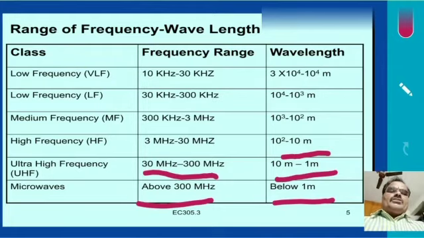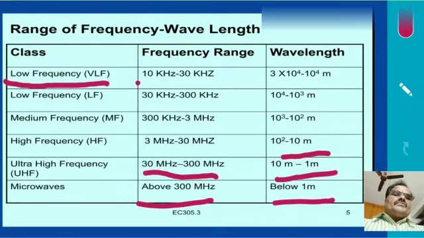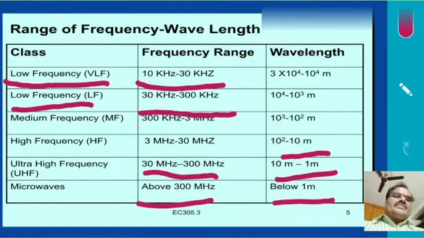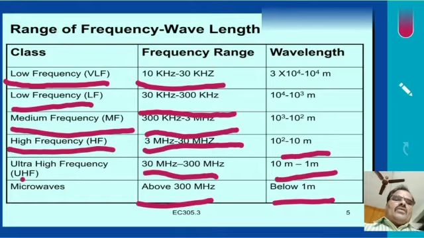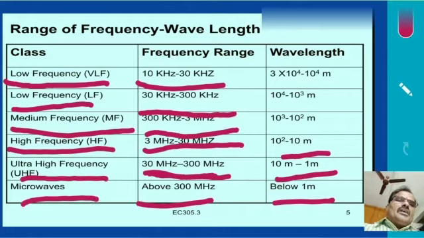Once again, the frequency ranges. Low frequency, LF, 30 kHz to 300 kHz. Medium frequency, 300 kHz to 3 MHz. High frequency, 3 MHz to 30 MHz. Ultra high frequency, 30 MHz to 300 MHz. Microwave frequencies above 300 MHz. This is about the range of frequencies and wavelengths.